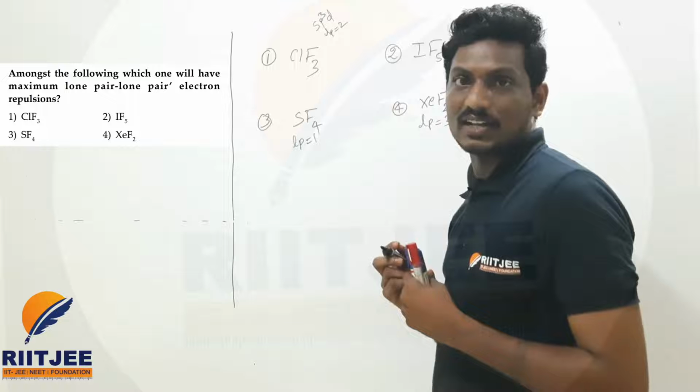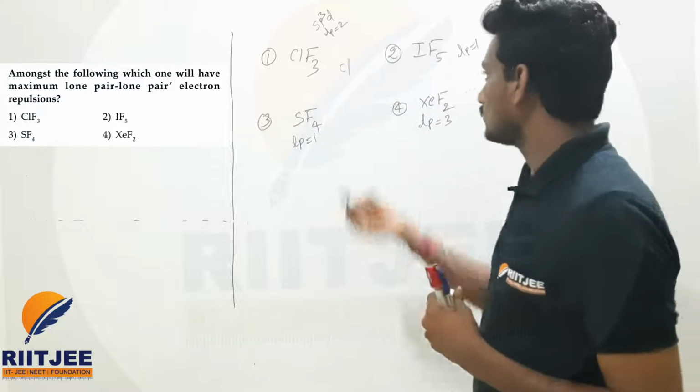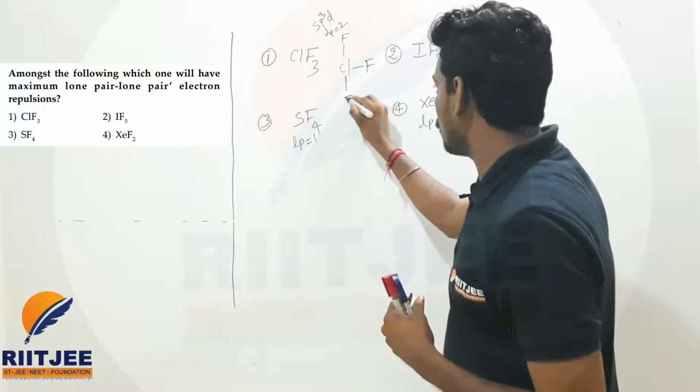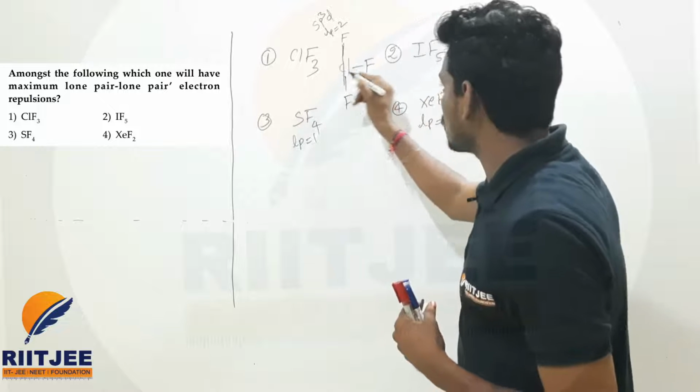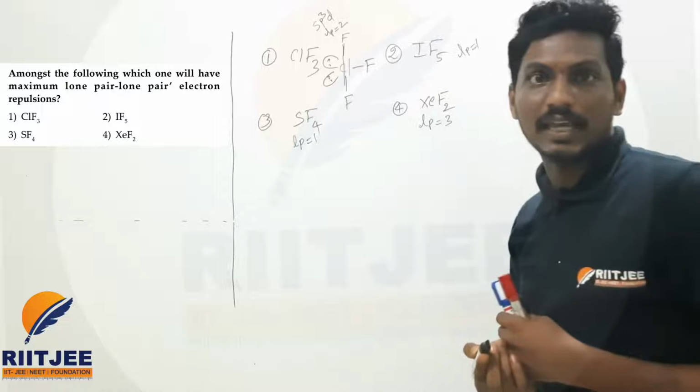How? Let us write the structure of this one also. ClF3 will have the T shape. Here fluorine will be present, here also fluorine, and here also fluorine. You can see it like a T type. There is one lone pair here, and here also one lone pair is present. So a T type of shape.